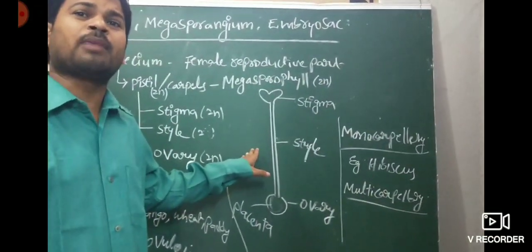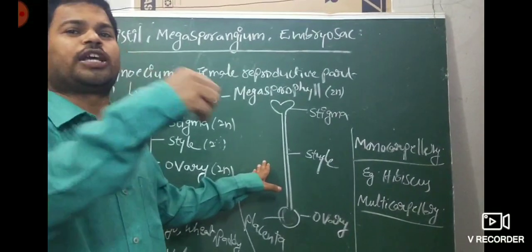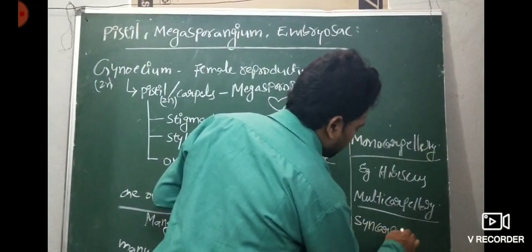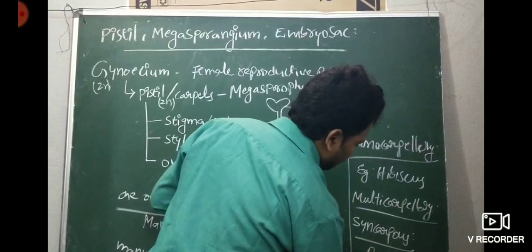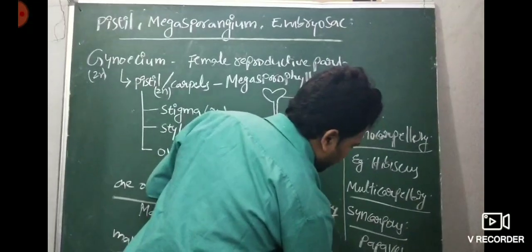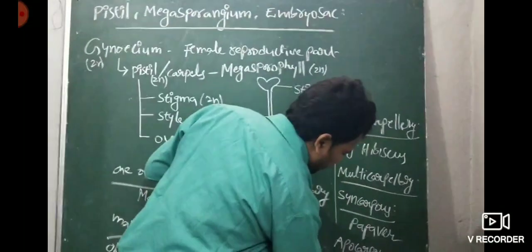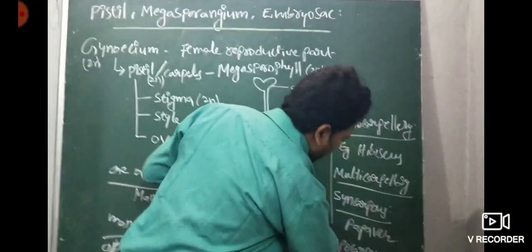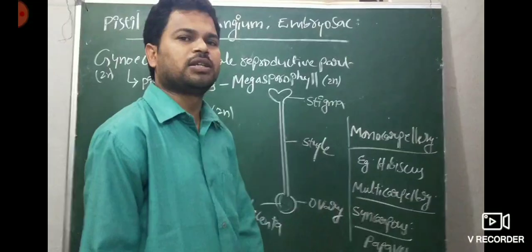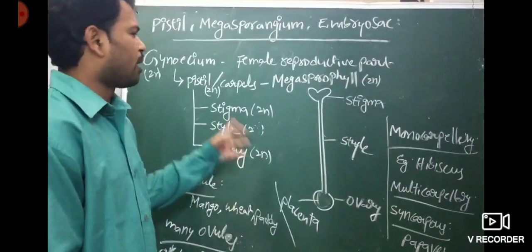In multicarpellary, many carpels are present. When the carpels are fused together, that is said to be syncarpous. Multicarpellary syncarpous, example: papaver. Multicarpellary apocarpous, example: Michelia. So carpels fused is syncarpous, carpels free is apocarpous. Example: Michelia. This is the pistil or carpel story.